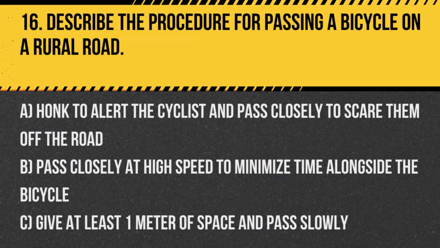Question 16. Describe the procedure for passing a bicycle on a rural road. A. Honk to alert the cyclist and pass closely to scare them off the road. B. Pass closely at high speed to minimize time alongside the bicycle. C. Give at least 1 meter of space and pass slowly. Answer: C. Give at least 1 meter of space and pass slowly. Always ensure the safety of cyclists by giving them ample space and passing carefully.